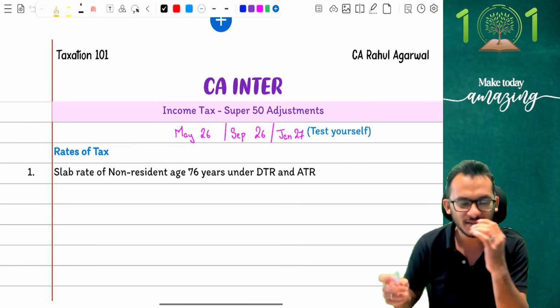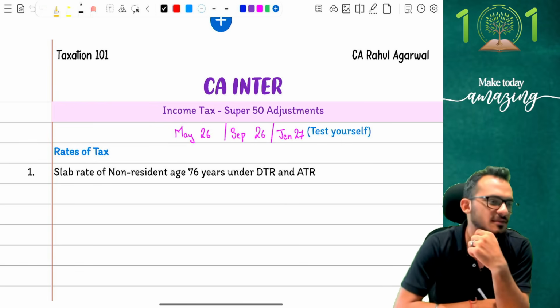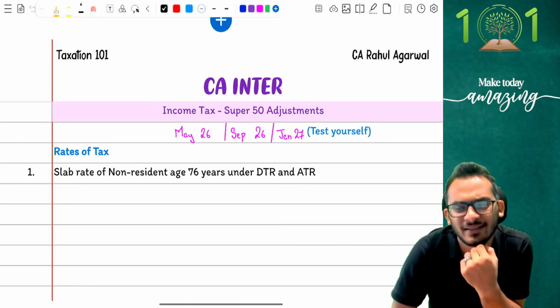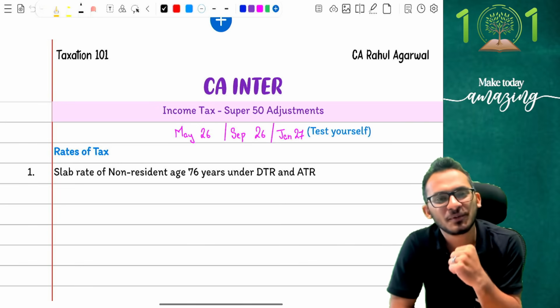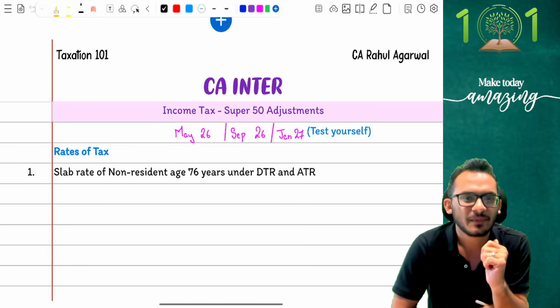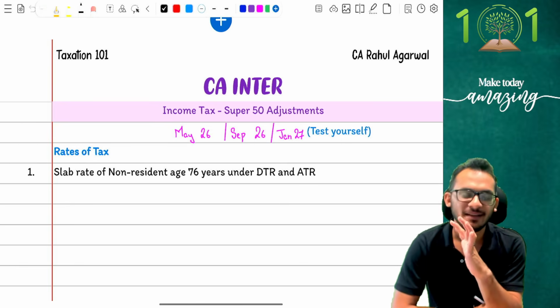Shall we start? Chalo. No, let's not do that. I think this is not getting exciting, people. I know I'm going to put in efforts and I'm going to write all the answers myself. But why should I be doing it alone? Yes, so I'm not going to do it.